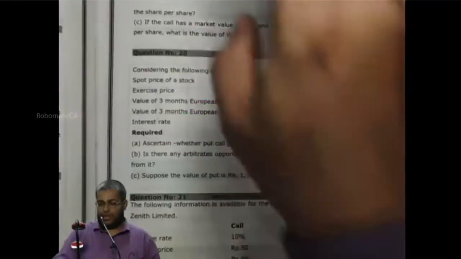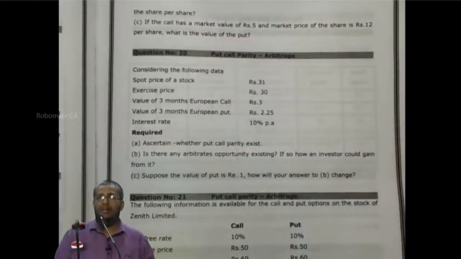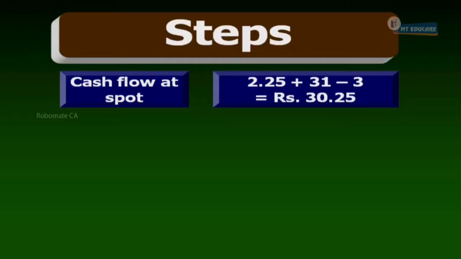Now write down cash flow at spot. 2.25 plus 31 minus 3. How much is the cash flow at spot? 2.25 plus 31 minus 3 is equal to 30.25. Can I proceed?